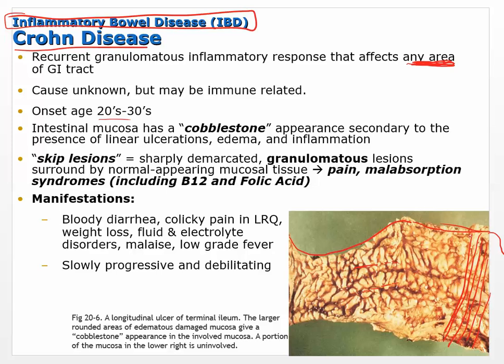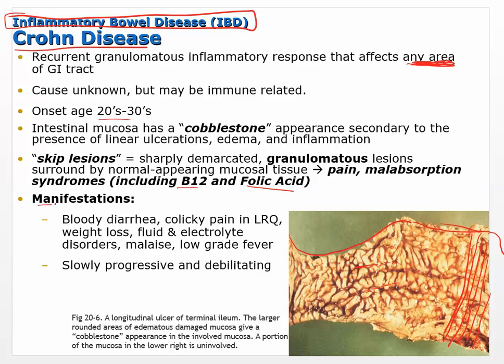What's going to happen in these areas is pain, malabsorption. You're not going to be able to absorb things like B12, folic acid, so other nutrients that may be needed aren't going to be absorbed efficiently in these areas, and it really depends on how many of these areas you have there.